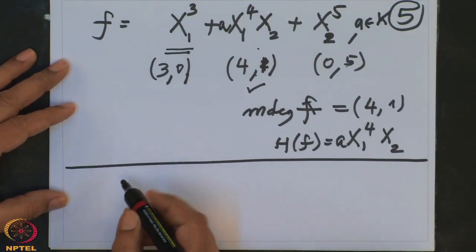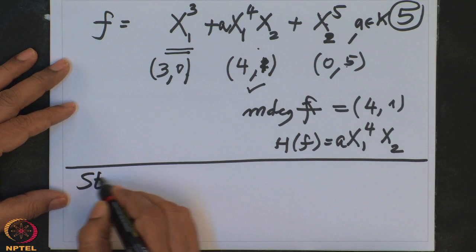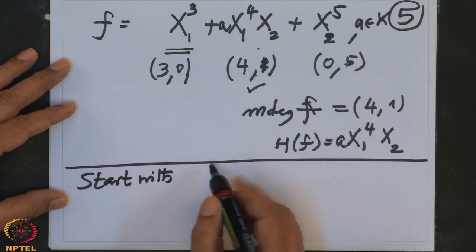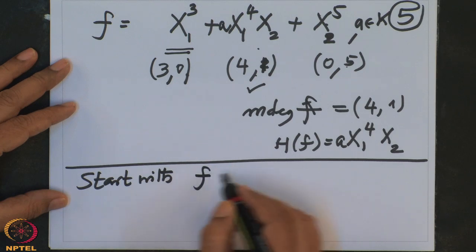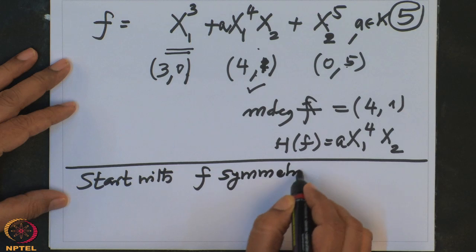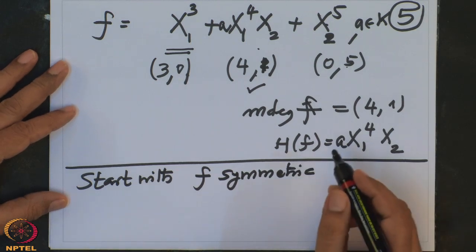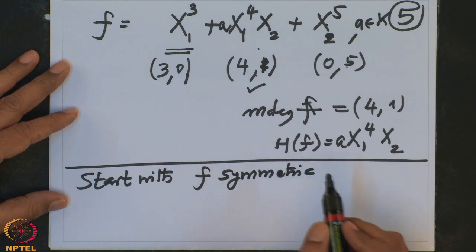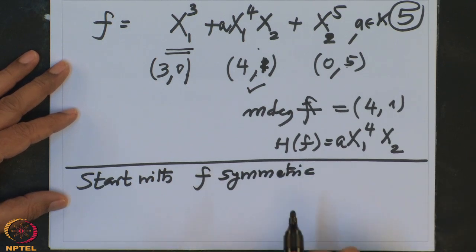So what do we want to prove? We start with a symmetric polynomial f, and we want to prove that this symmetric polynomial is a polynomial in S1 to Sn with coefficients in k. That is what we want to prove.